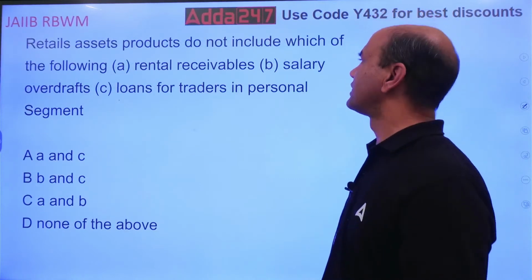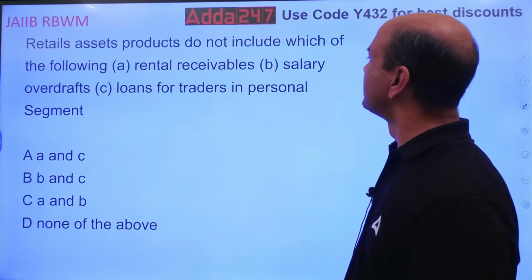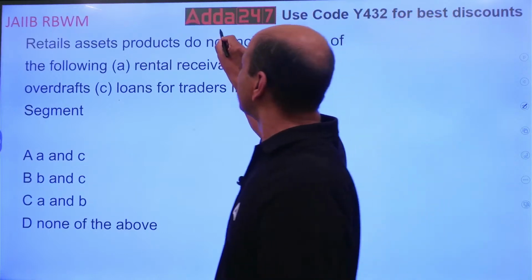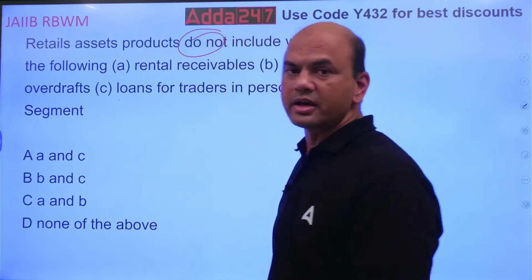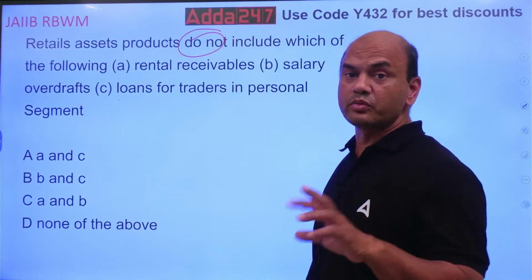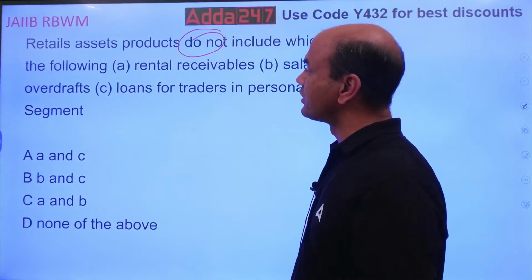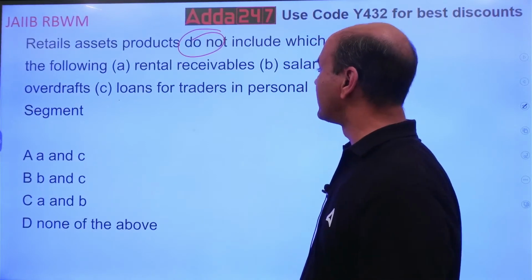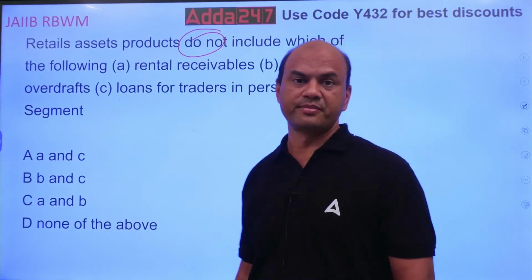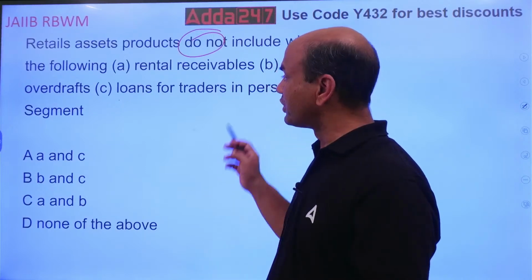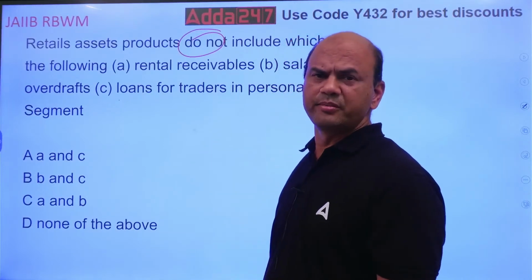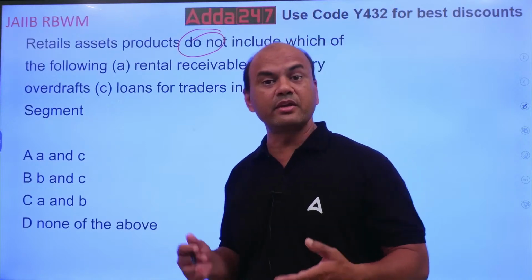Retail asset products do not include which of the following? So do not. Here, focus on the question. Retail asset products do not include what? Rental receivables, salary overdrafts, loan for traders in personal segment. What is the meaning of this question?